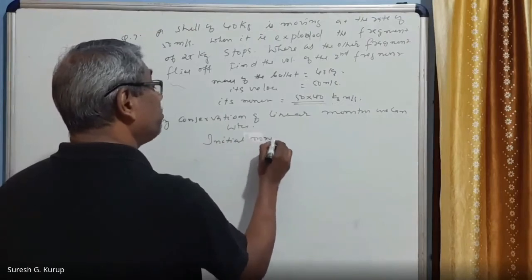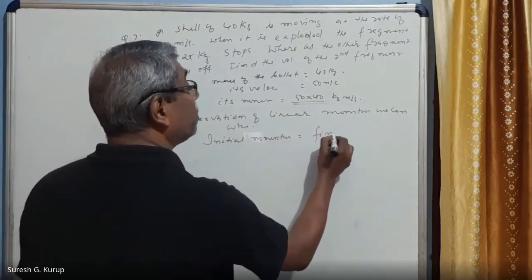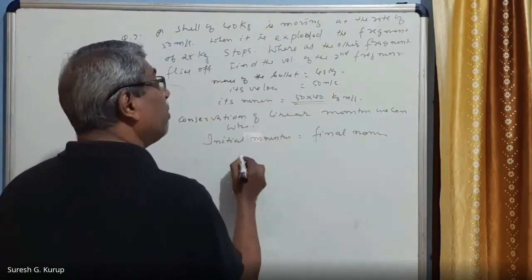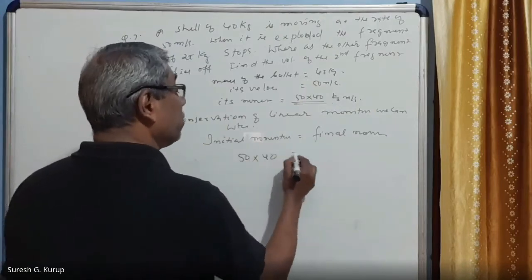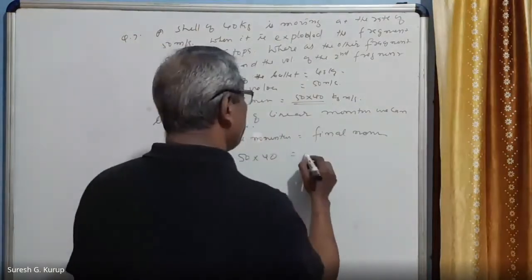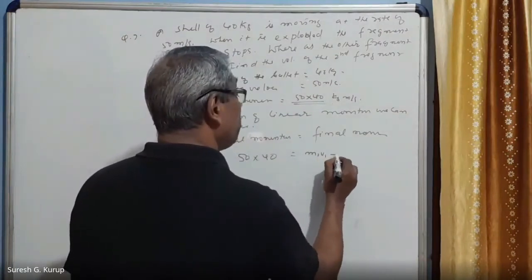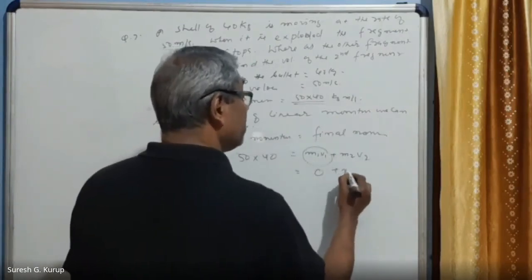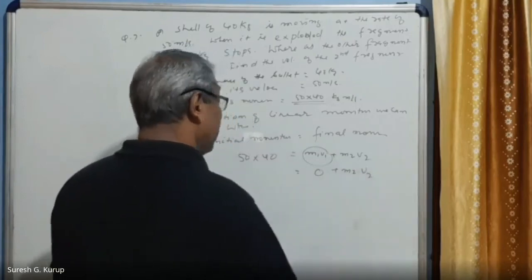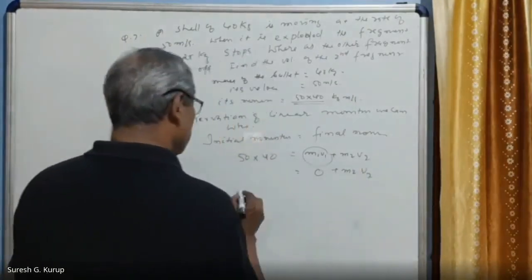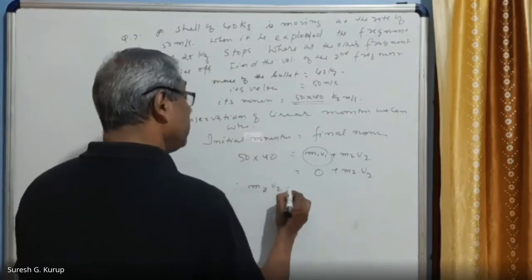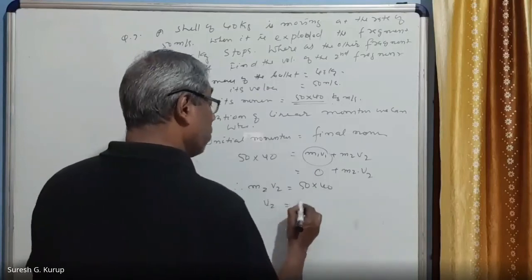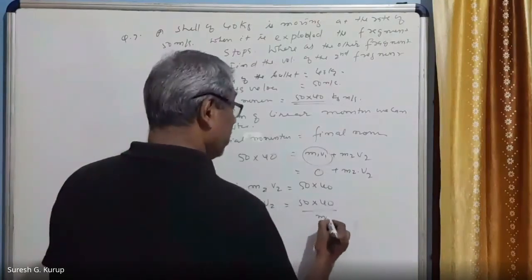Initial momentum of the system is equal to this one only. 50 into 40 is equal to final momentum, which we can write as m1v1 plus m2v2. m1v1 is equal to 0, plus m2 into v2 is there. We have to find v2. Therefore, m2v2 is equal to 50 into 40. Therefore, v2 is equal to 50 into 40 divided by m2.